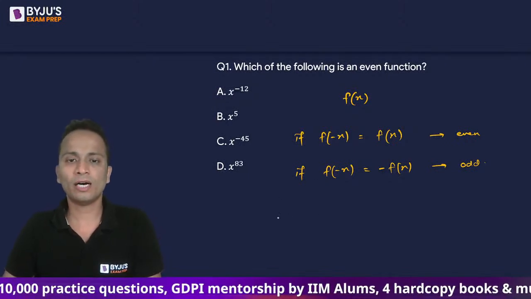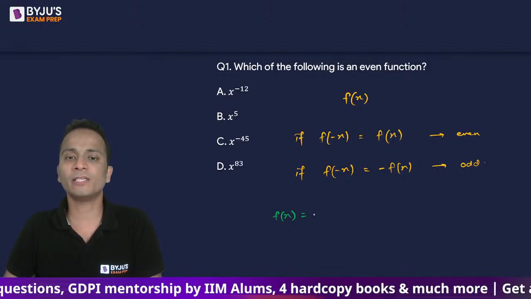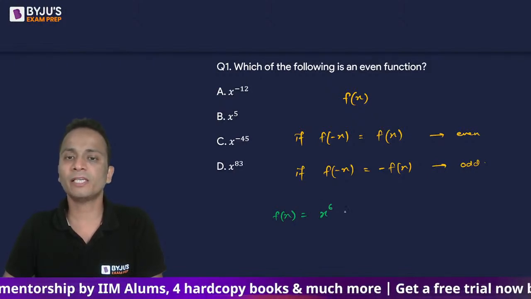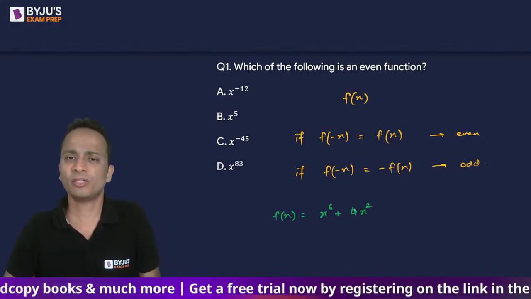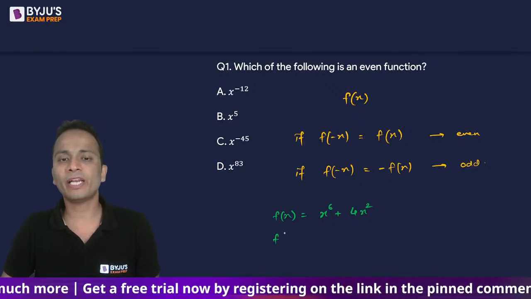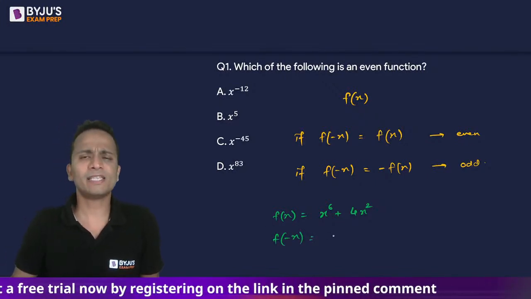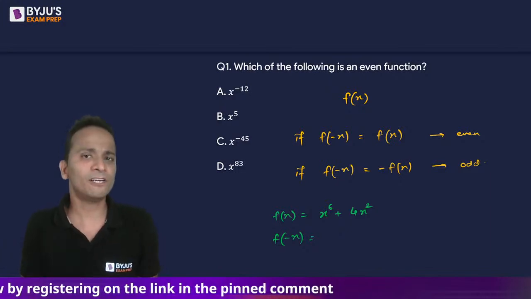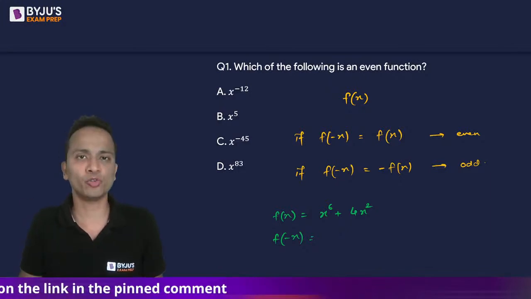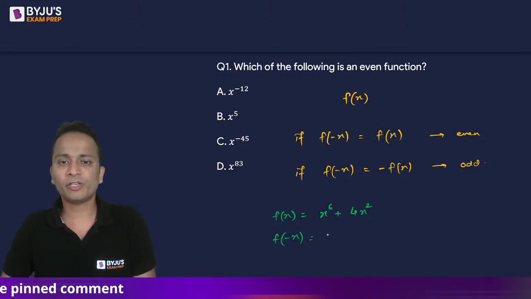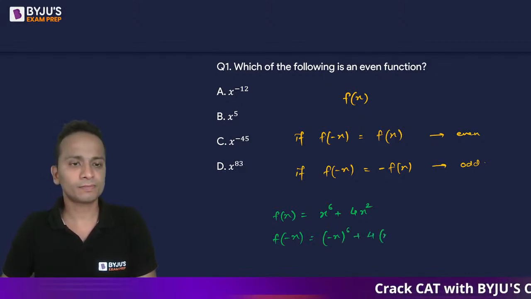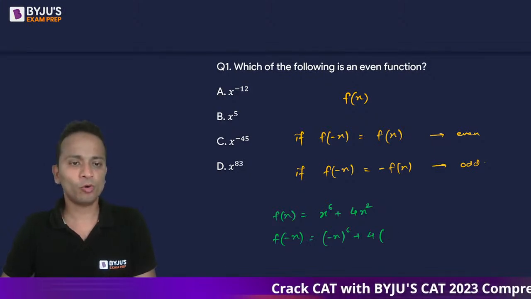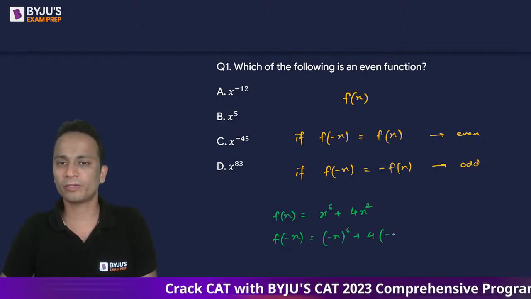Okay, so let's say function f(x) is x raised to the power 6 plus 4x square. I'm just taking a random function. मैंने एक random function लिखा है. I'll calculate f(-x). f(-x) कैसे calculate करेंगे? जहां पे भी x है function में, x की जगह minus x substitute कर दो. ठीक है? So x raised to the power 6 में x की जगह minus x substitute किया तो (-x) raised to the power 6 plus 4 times (-x) whole square.